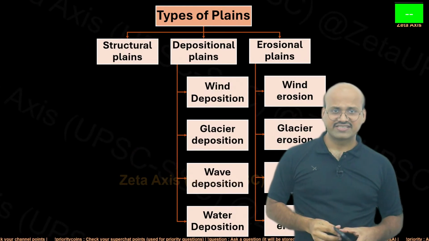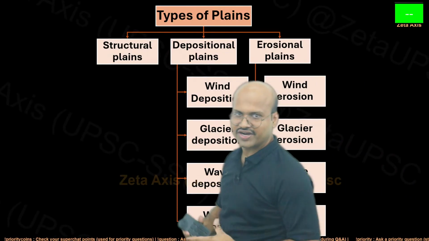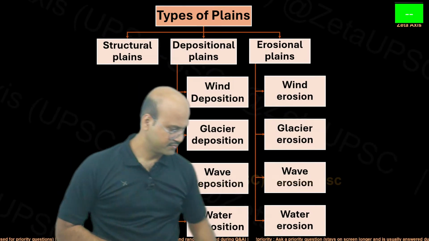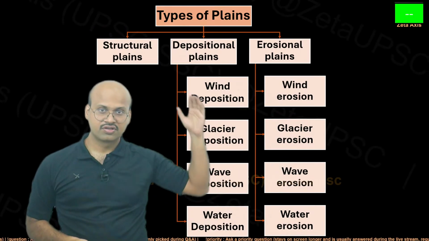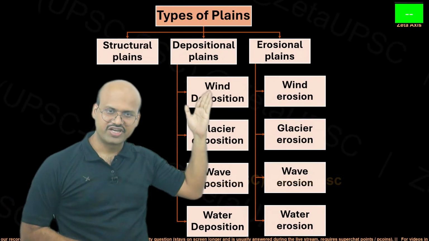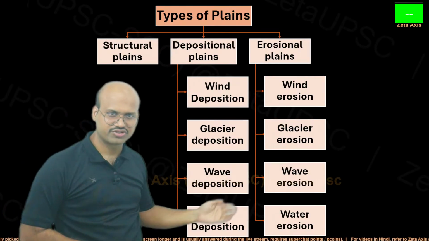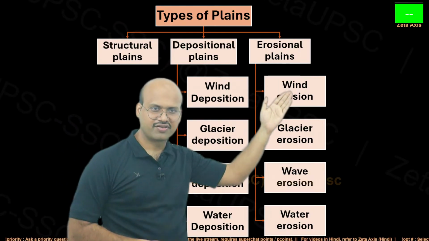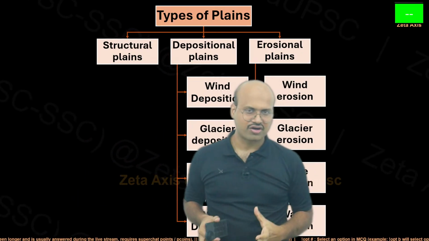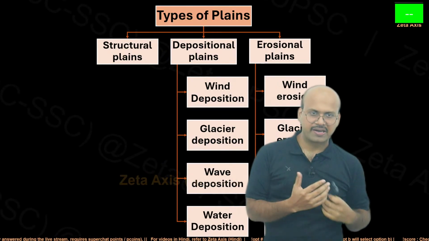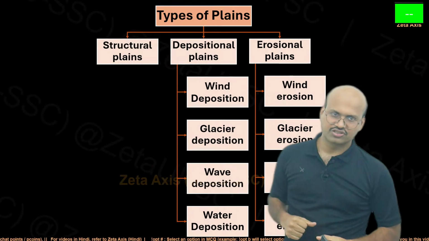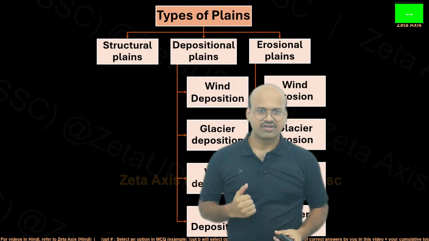Now moving on, let's see different types of plains. Plains can be classified into different types: structural, depositional and erosional. Depositional plains can be wind deposited, glacier deposited, wave deposited or water deposited. Erosional plains can be formed by wind erosion, glacier erosion, wave erosion and water erosion. Here we will see examples of these very briefly. In the upcoming videos there are very detailed chapters on each of these types of erosion and deposition, where we will go very deep.